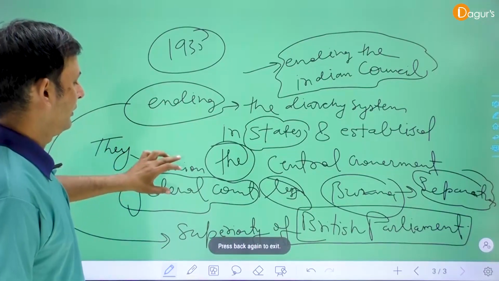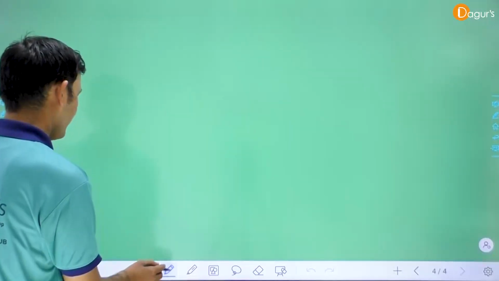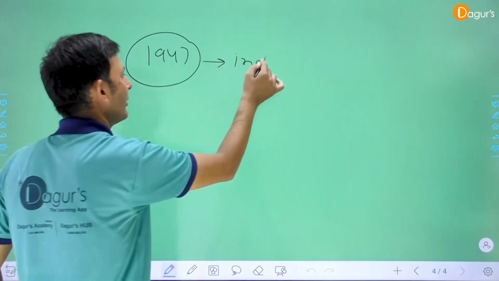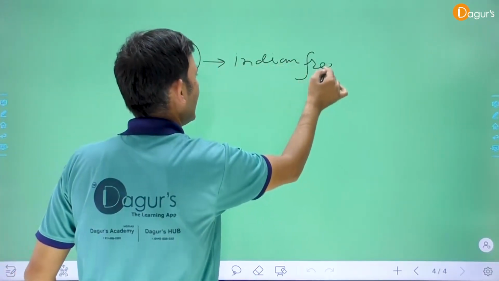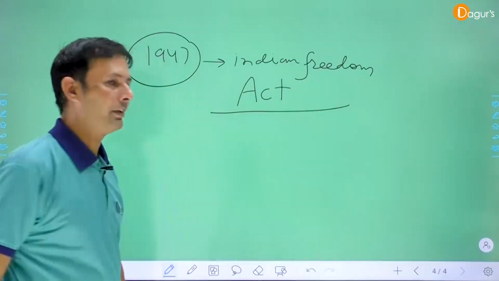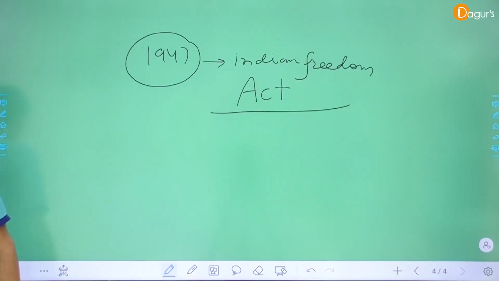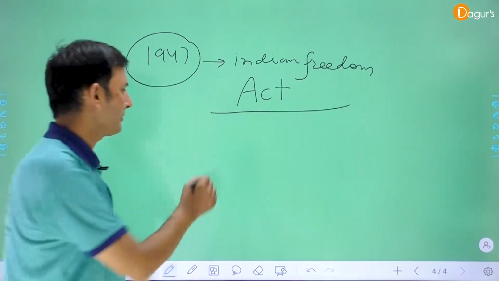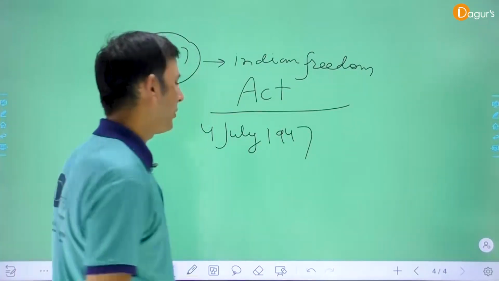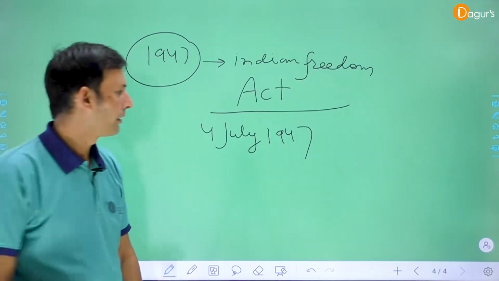The 1947 Indian Freedom Act, or Indian Independence Act, was proposed in the British Parliament on 4th July 1947.